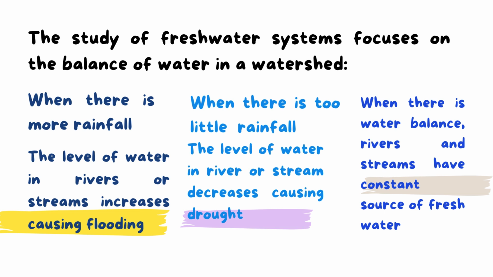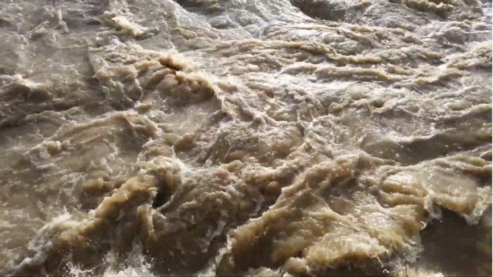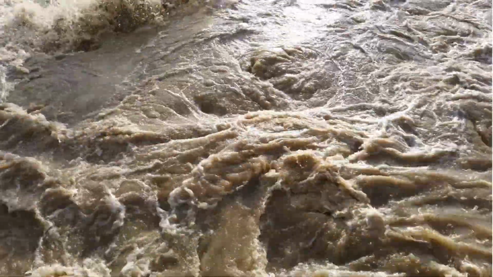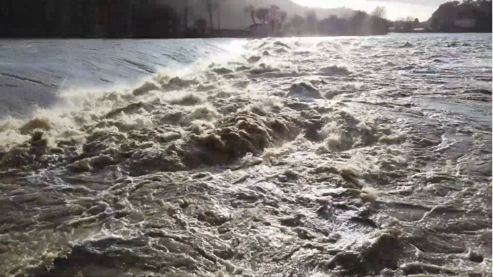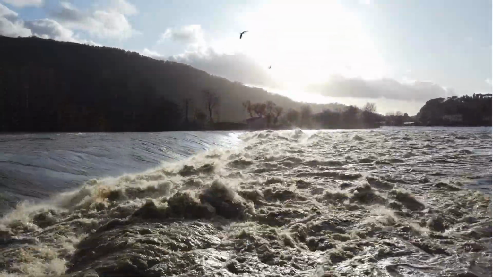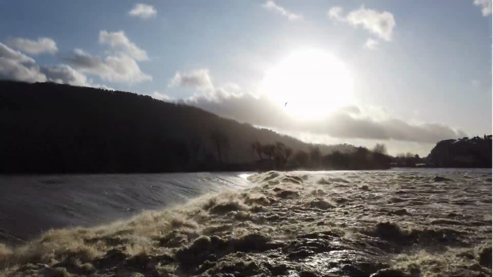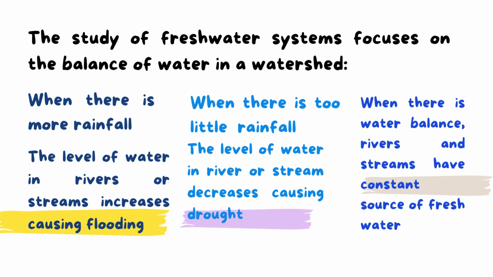So when there is more rainfall, the level of water in rivers or streams increases, and this causes what? Floods, okay? The water will come out from the river or stream into the places around them. So what will happen if there is too little rainfall?